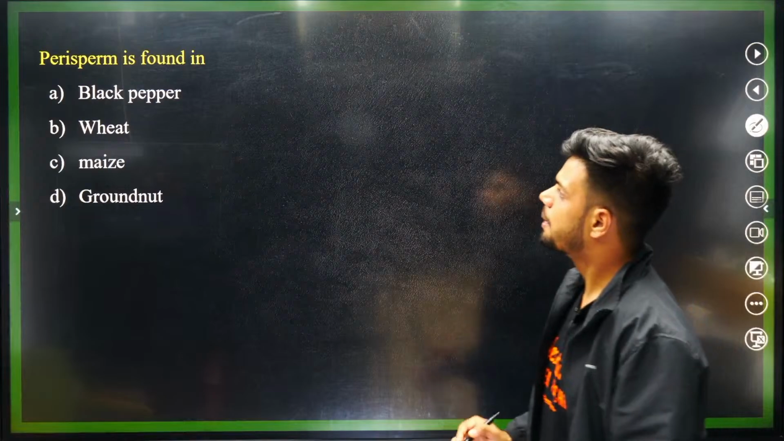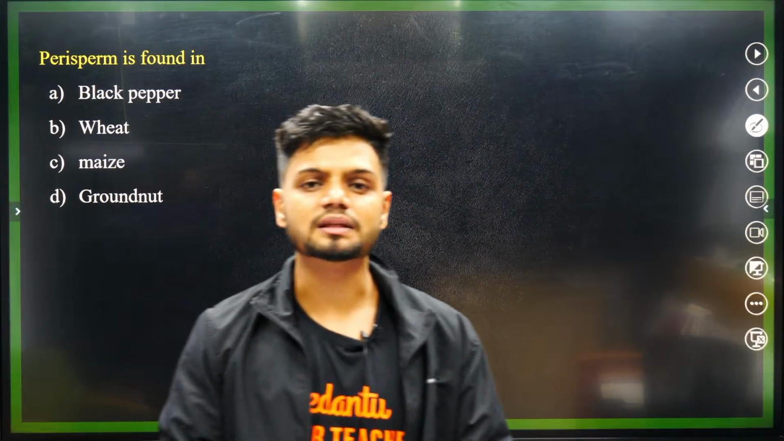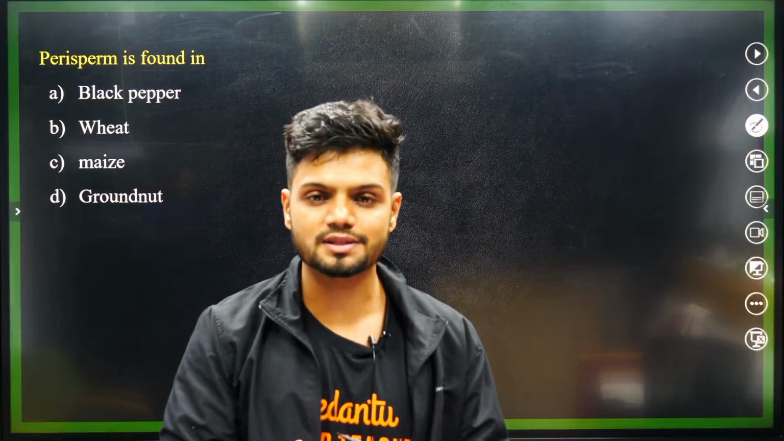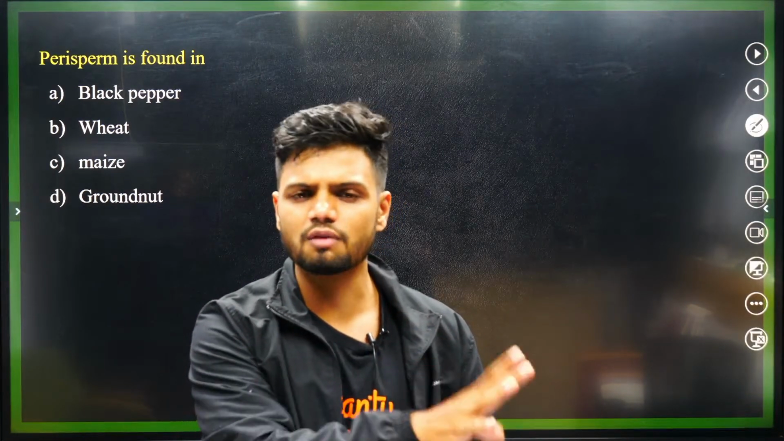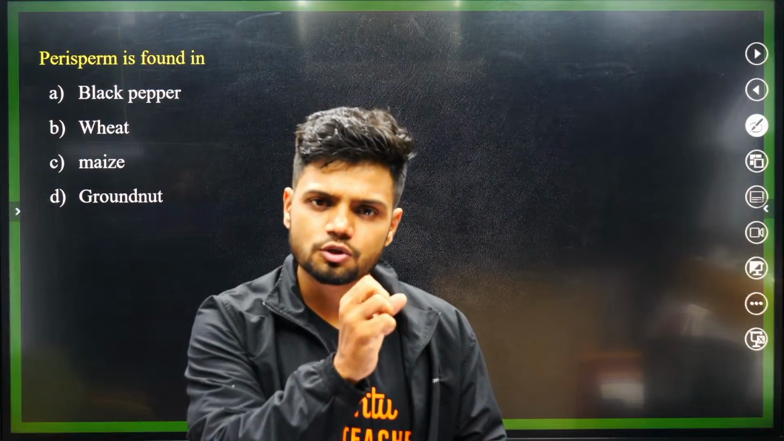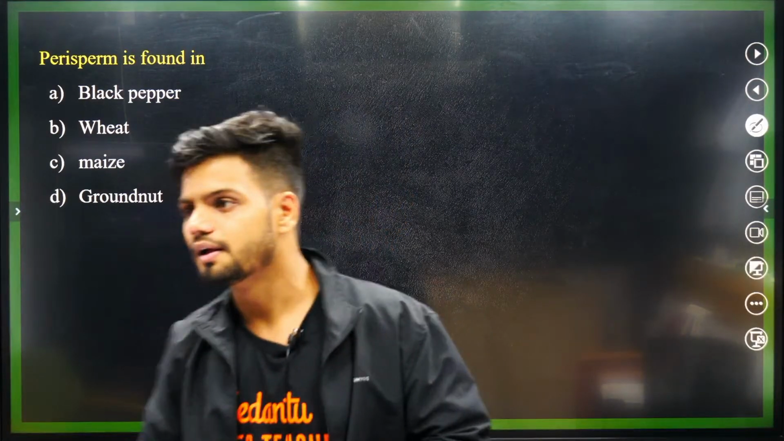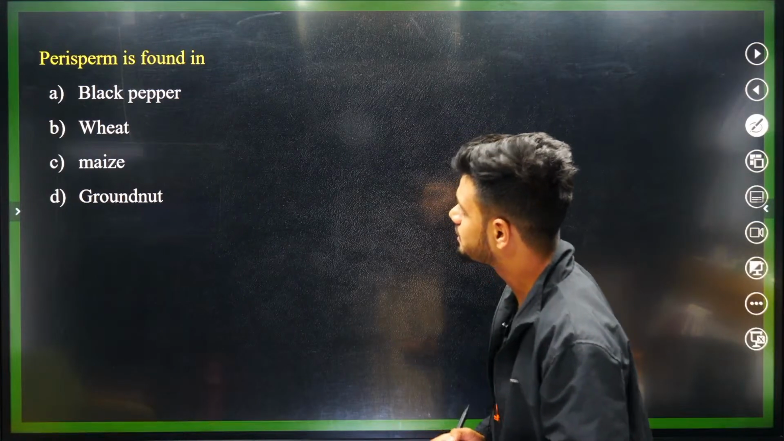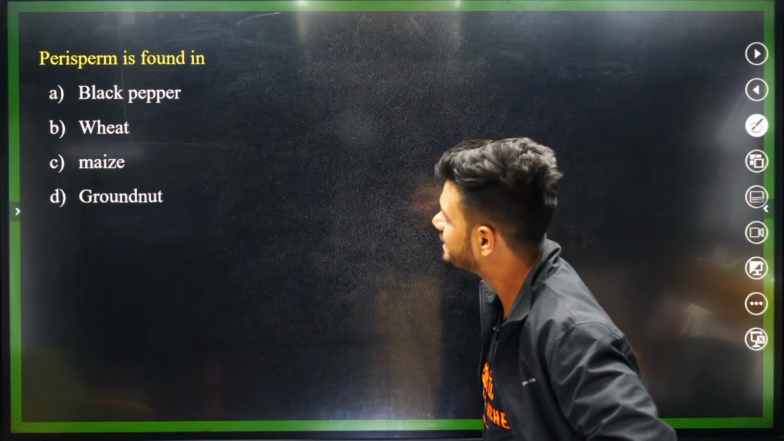Next one, perisperm is found in. First of all, what is perisperm? Perisperm is nothing but residual nucellus. The nucellus will become persistent. It does not dissolve or degrade. So when the nucellus becomes persistent, it gets converted to perisperm. Okay, and the example of perisperm is it black pepper, wheat, maize, groundnut?